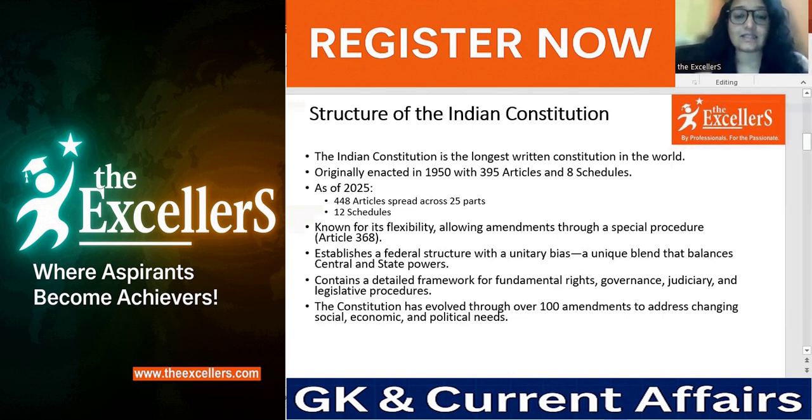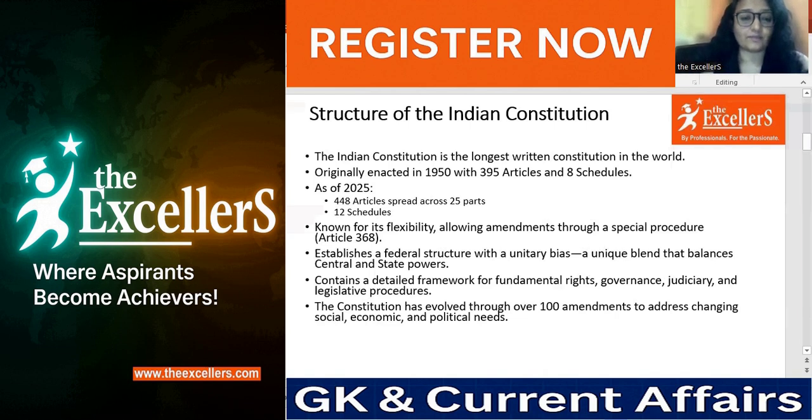It contains a detailed framework for fundamental rights, governance, judiciary, and legislative procedures. The Constitution has evolved through over 100 amendments over the period of time to address the changing social, economic, and political needs from the time of getting our independence up till now.